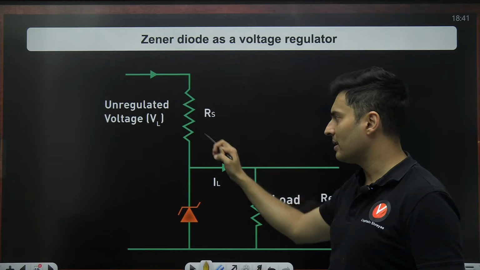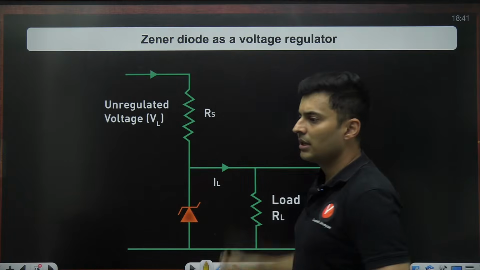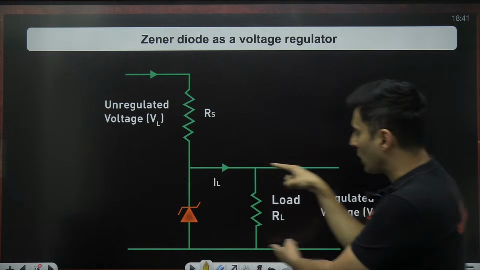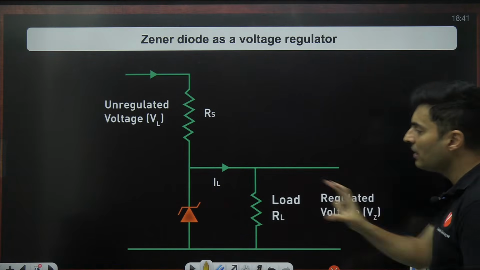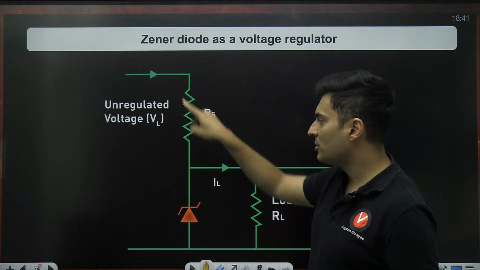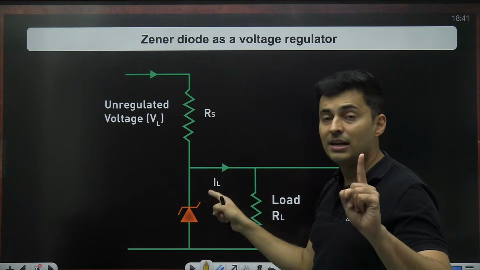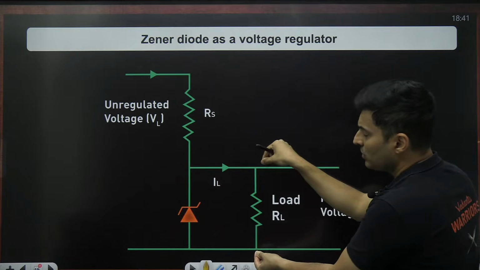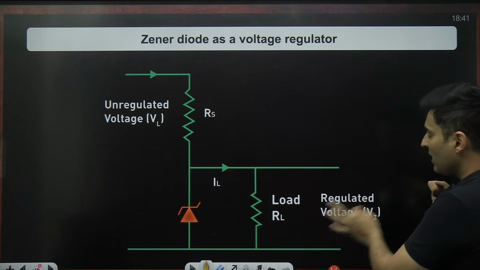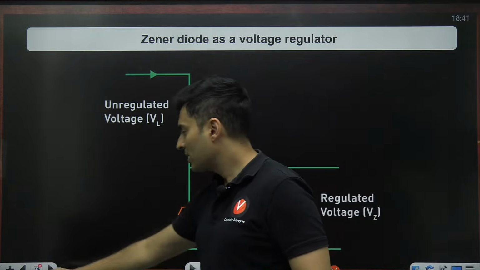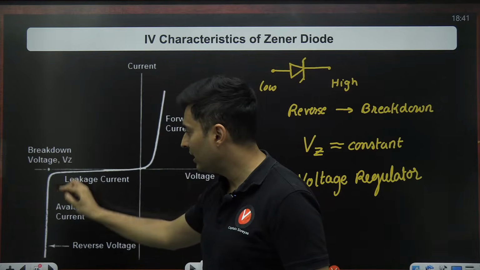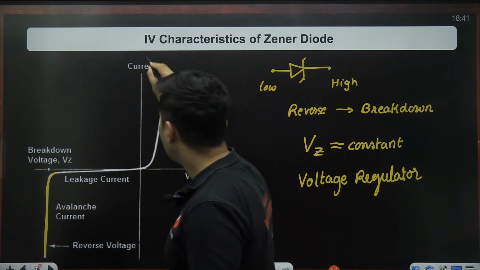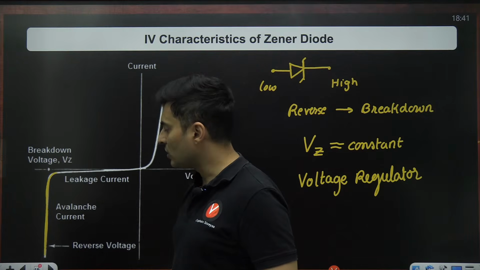So if you are giving in some current and there is some voltage given in, you will see even if the voltage increases or decreases, the voltage across the Zener diode will always be a constant voltage. Remember, this is positive, this is negative. The Zener diode is in reverse bias. No matter what, if you sense using a voltmeter what the voltage is, it will always be a constant voltage. That is the application. It is always operated in the breakdown region, because you can see in the current versus voltage graph, the voltage is constant.